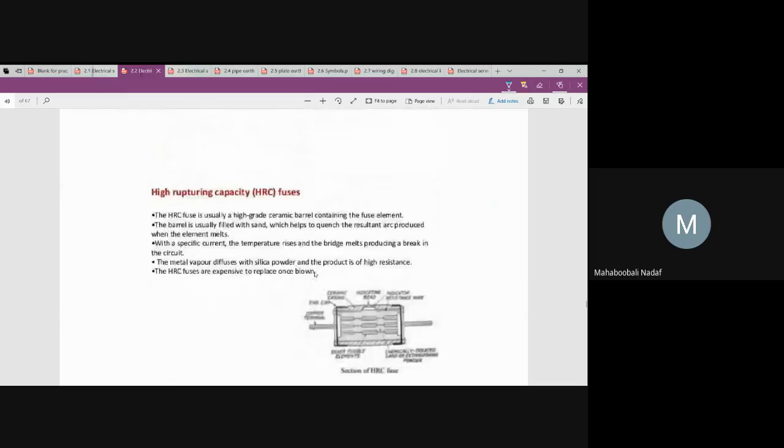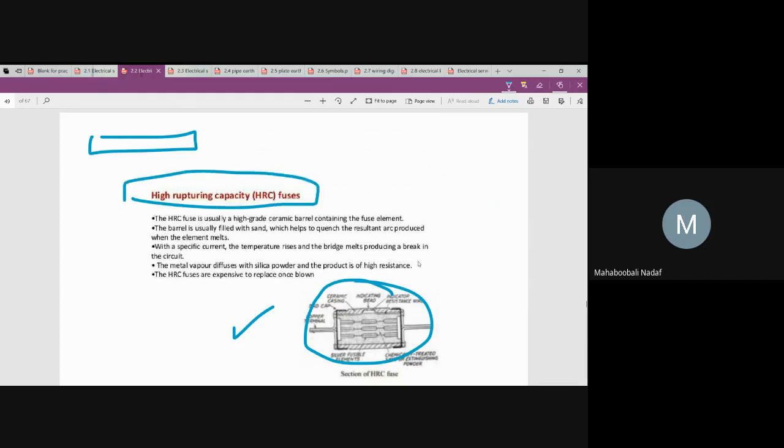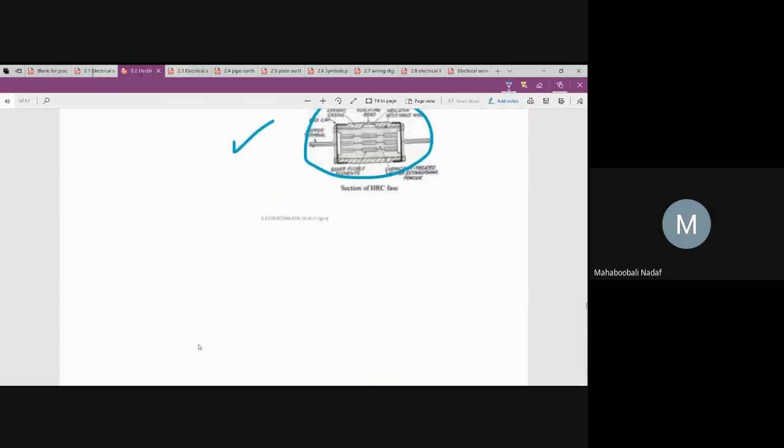Okay, 1 second. Now you tell me what is the difference between that normal fuse and this high rupturing capacity fuse? You tell me. It is the material used. Here it is called as material used. This high rupturing capacity fuses are used in industrial uses. In simple words, it is used for high rating or high fuse current. It's usually a high grade ceramic barrel containing the fuse element.